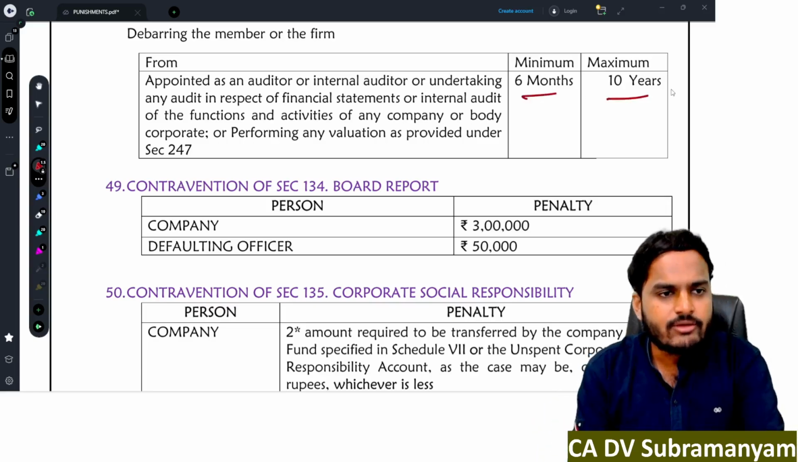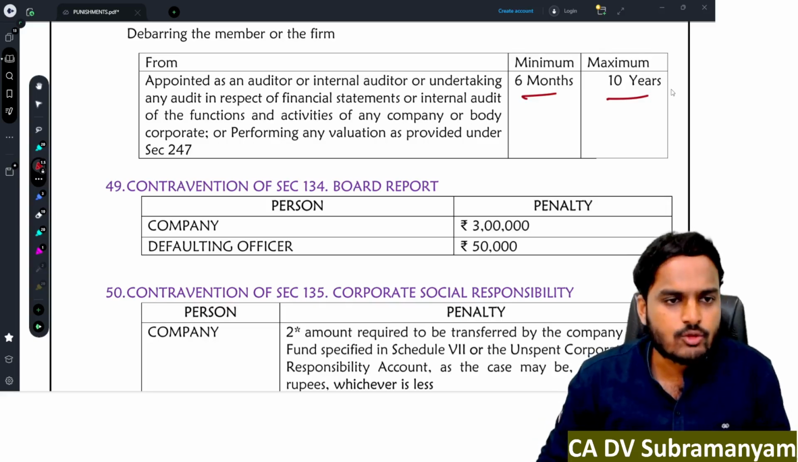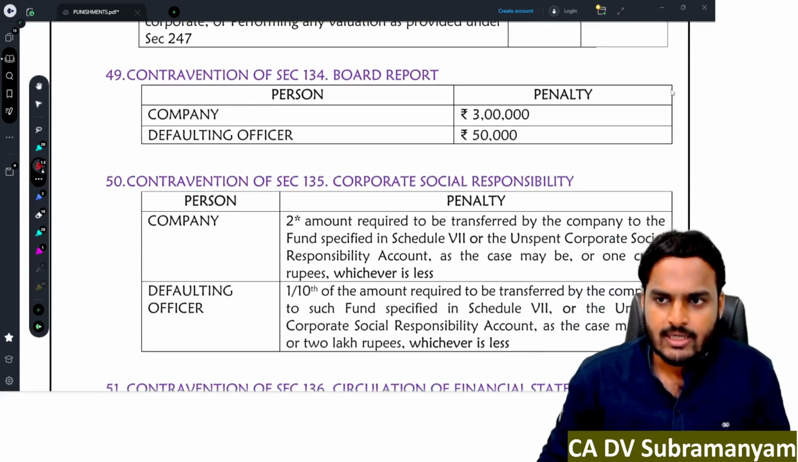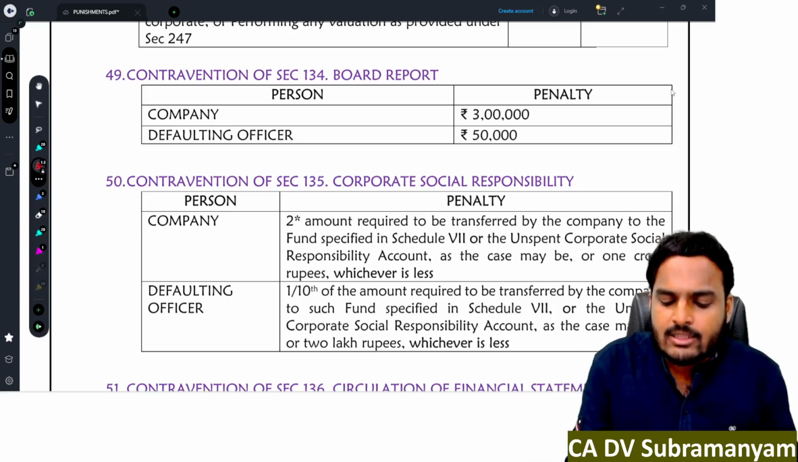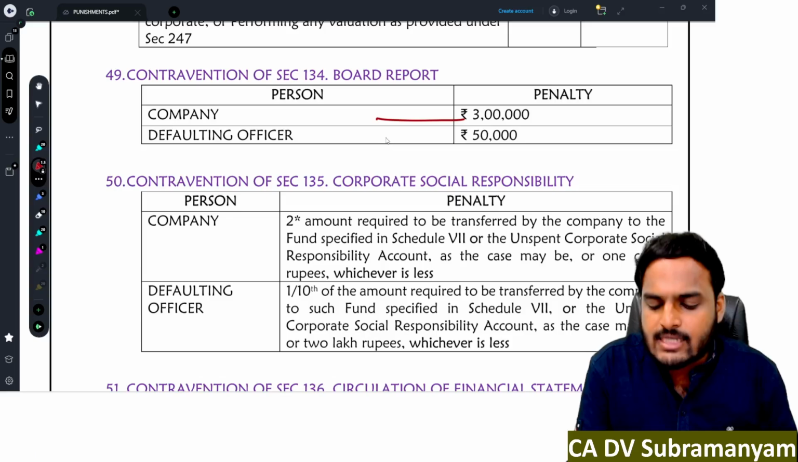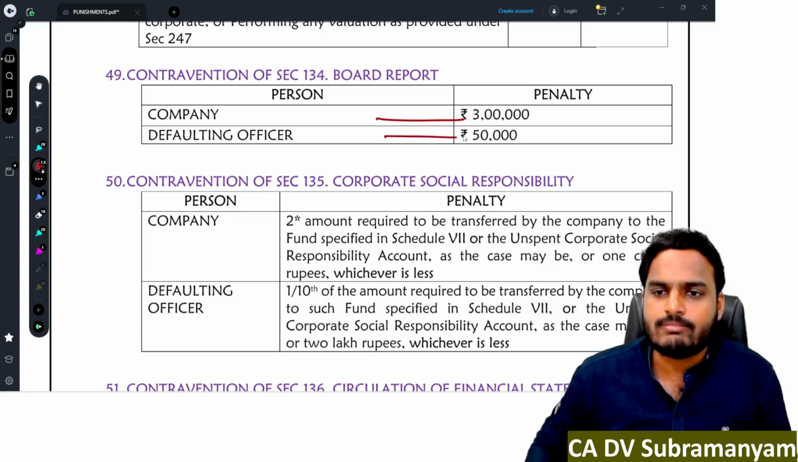Next one, contravention of section 134, that is provisions relating to board report. Company is liable to pay a penalty of 3 lakhs. The defaulting officer is liable to pay a penalty of 50,000 rupees.